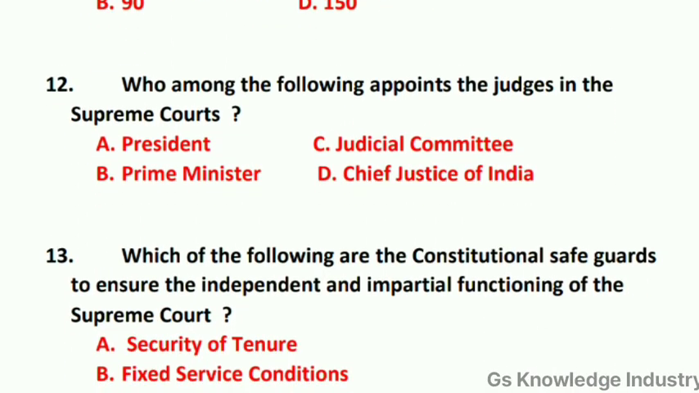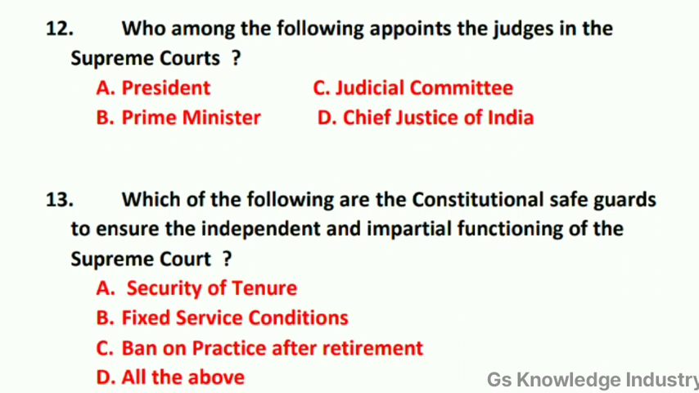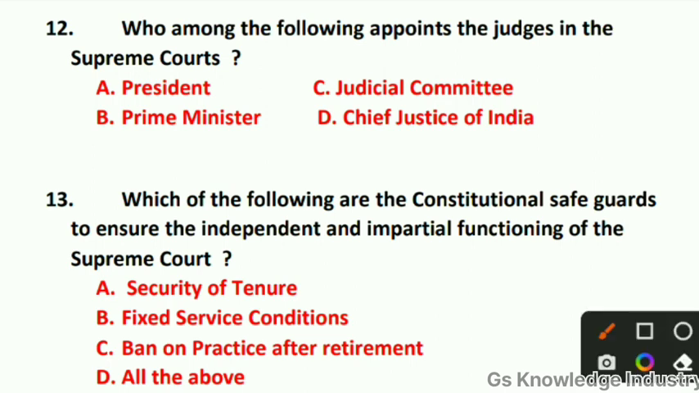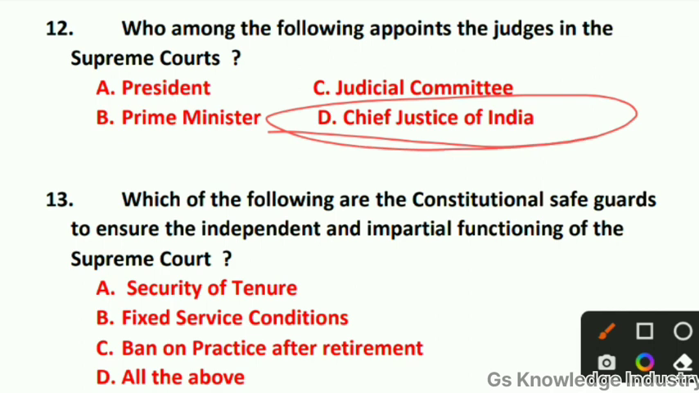Question 12. Who among the following appoints the judges in the Supreme Court? Option A, President. Option B, Prime Minister. Option C, Judicial Committee. Option D, Chief Justice of India. The correct answer is option D, the Chief Justice of India, right? Who among the following appoints the judges in the Supreme Court? The Chief Justice of India.